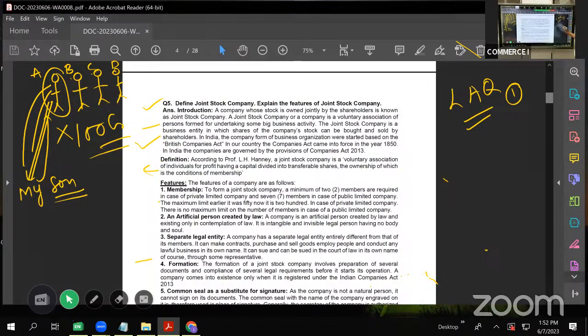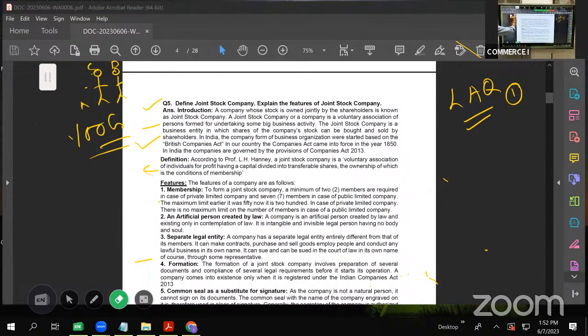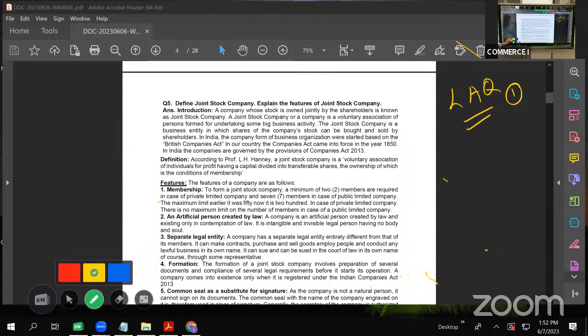I'll take one more question, that is joint stock company. Okay, again, this is also very important. What is a joint stock company? See, what are we learning? We are learning different forms of business organizations. We did proprietary firm, then we did partnership firm. Now we are taking up joint stock company. We do have different others also, like cooperative societies and joint undivided family, but then they are least expected. So I'm not taking those topics. I have directly taken up joint stock company.